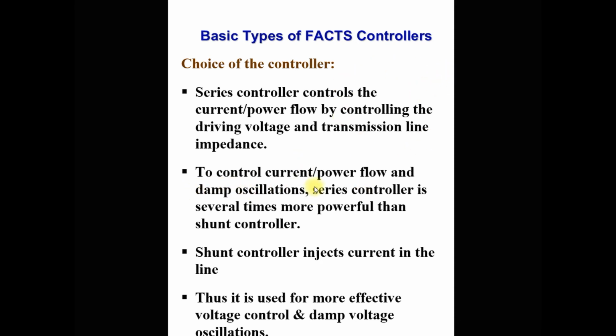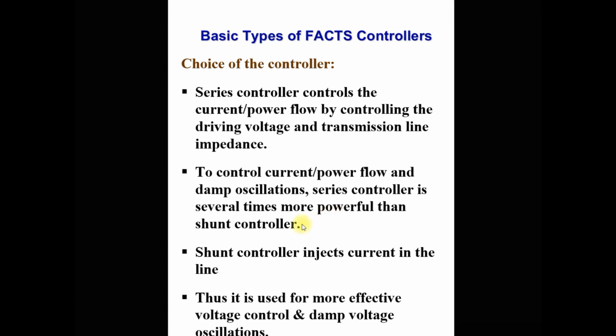Now next is to control the current and power flow as well as to damp the oscillation. You know what is the oscillation, why oscillation happens? Oscillation generally happens because of a sudden fault in the system. So this power oscillation, if you do not damp it out, then it severely damages your system. So FACTS devices are one of the devices used to damp this oscillation. So if you want to control the current, power flow as well as to damp the oscillation, series controller is a more powerful FACTS device as compared to the shunt controller.